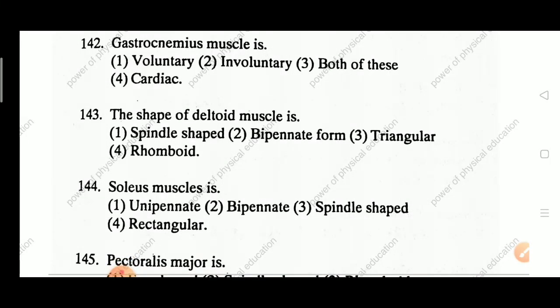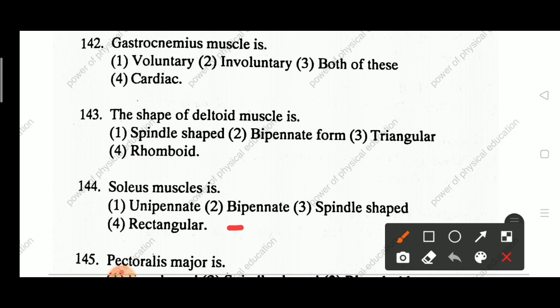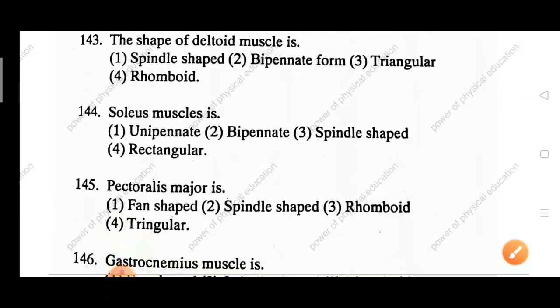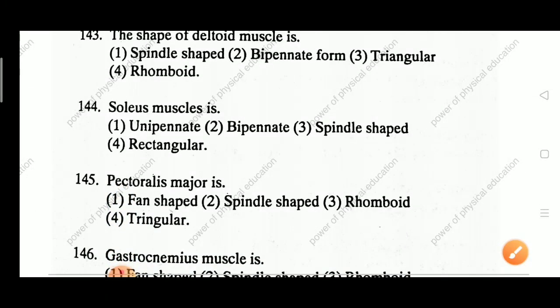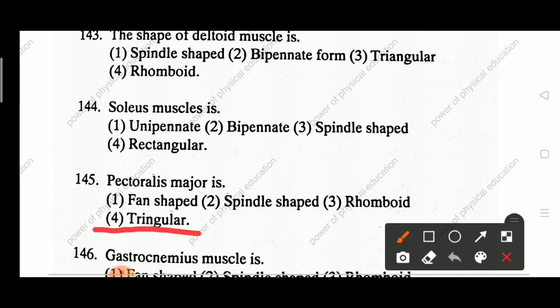Soleus muscle is unipinnate, bipinnate, spindle shaped, rectangular. Answer is bipinnate. Next 145 question. Pectoralis major is fan shaped, spindle shaped, rhomboid, triangular. Answer: triangular in shape.